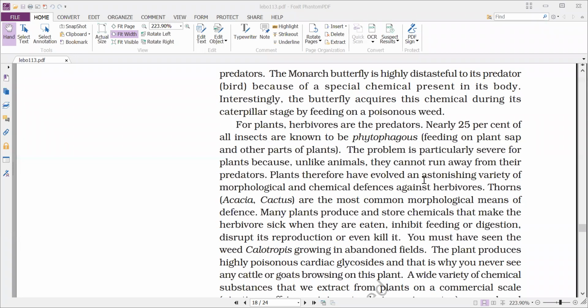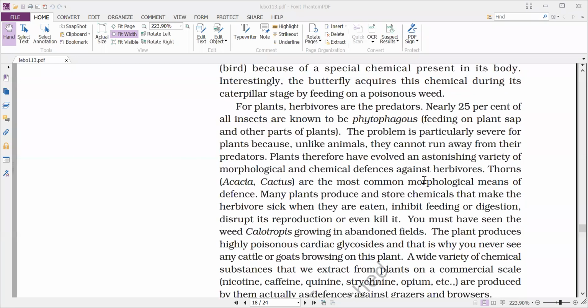And many plants produce and store chemicals that make the herbivore sick when they are eaten, inhibit feeding or digestion, disrupt its reproduction, or even kill it. That means the plants produce certain chemicals as secondary metabolites, which are stored in different parts of the plant. Whenever the herbivore comes and eats the plant, these chemicals enter the body of that herbivore and cause different problems.